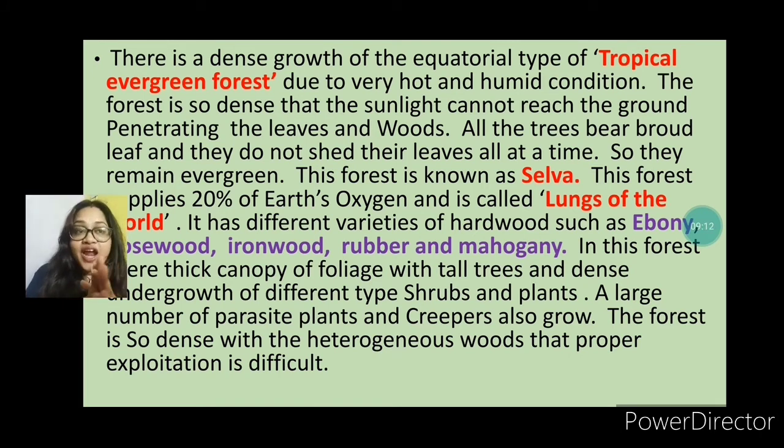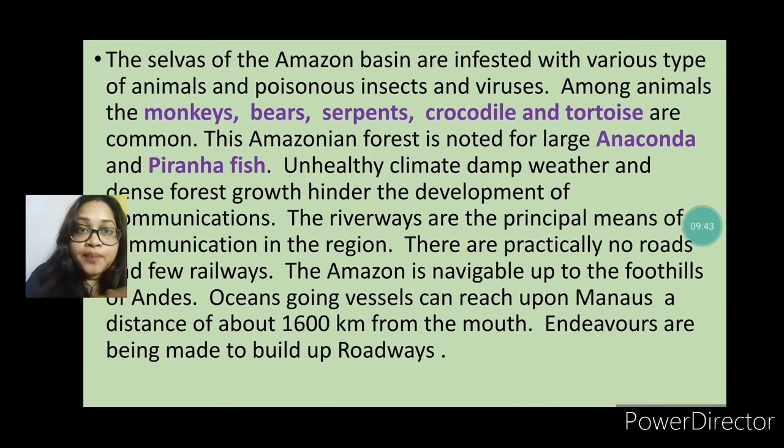Okay, and it has different varieties of hardwood like ebony, rosewood, rubber, mahogany, and here you can find the thick forest with the canopy. The tall trees make the canopy, and underneath we can find different types of shrubs and plants. A large number of parasite plants and creepers are also found on the ground. The forest is so dense with heterogeneous wood that proper exploitation is very difficult.